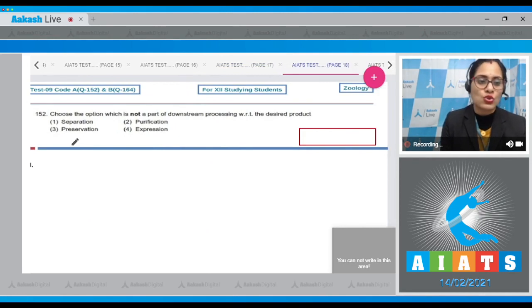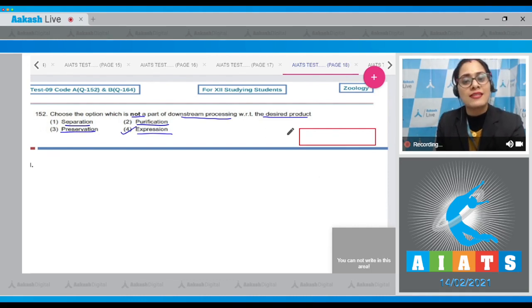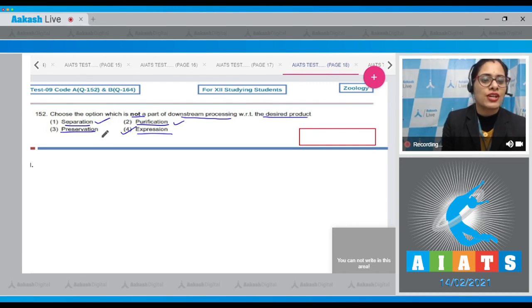Question number 152. Choose the option which is not a part of downstream processing with respect to the desired product, and the options are separation, purification, preservation, and expression. And the correct answer is option number 4, expression. It is not a part of downstream processing. Expression of protein in desired host is not a part of downstream processing. Processes such as separation, purification, and preservation, these are the part of downstream processing. So these cannot be the correct answer, and the correct answer is option number 4. Let's discuss our next question.